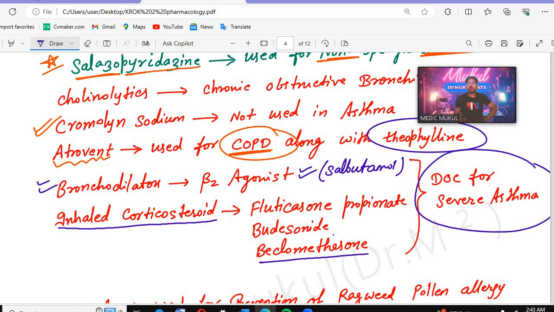In asthma, the first thing we will prefer is the beta 2 agonist, more than the M3 blockers, okay, ipratropium bromide or theophylline. Firstly we prefer the beta 2 agonist, then we go for the M3 blocker. So remember the inhaled corticosteroids, that is fluticasone propionate, budesonide, and beclomethasone. These are the drugs of choice for the severe asthma patient. What are these drugs? The inhaled corticosteroids.